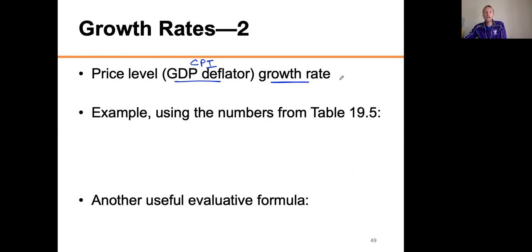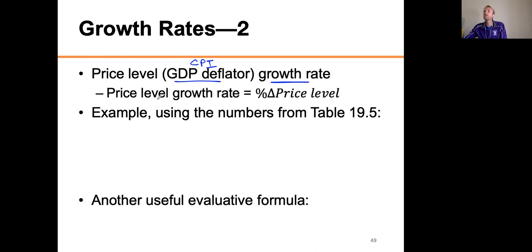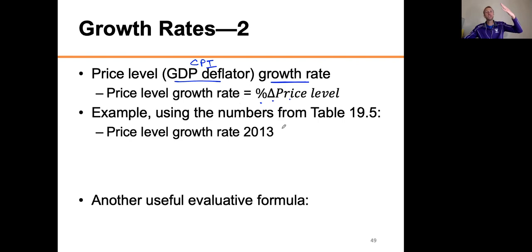So let's say I'm interested in looking at the price level growth rate, or percent change in the price level. Let's say I want to do this for the year 2013, okay? If I'm asking how much did the price level grow in 2013, meaning how much was inflation in 2013, how much did prices on average go up, what am I doing here?